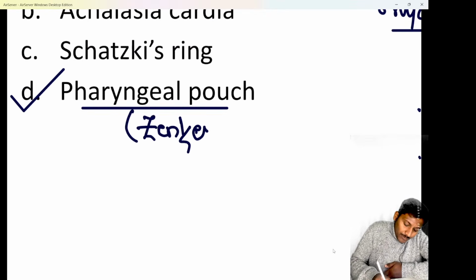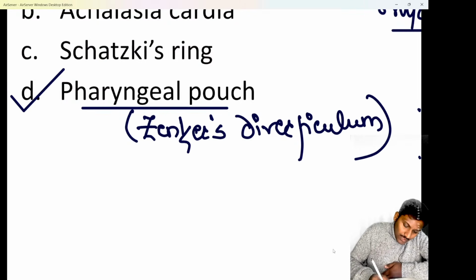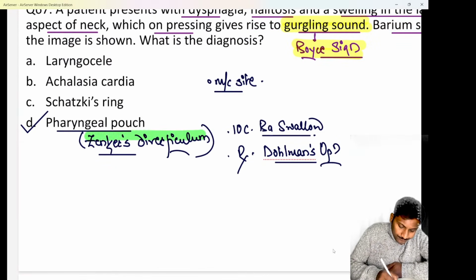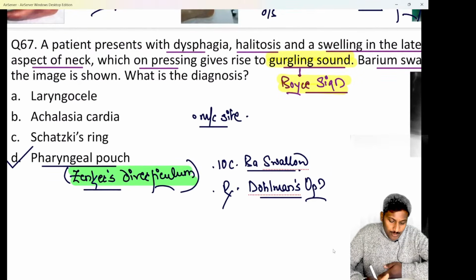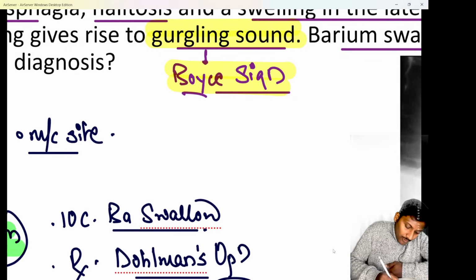Yes, a lot of people are confused. What is pharyngeal pouch? In a PYQ, they have mentioned pharyngeal pouch as the option instead of Zenker's. So remember, it is one and the same thing. Whether they say pharyngeal pouch or Zenker's diverticulum, the answer is one and the same. Zenker's diverticulum or pharyngeal pouch arises from the upper one third of esophagus and commonly arises from Killian's dehiscence.